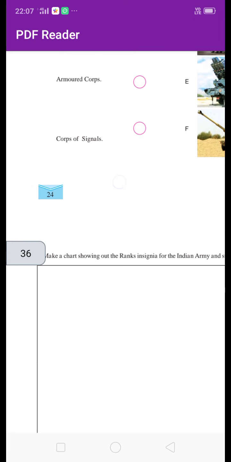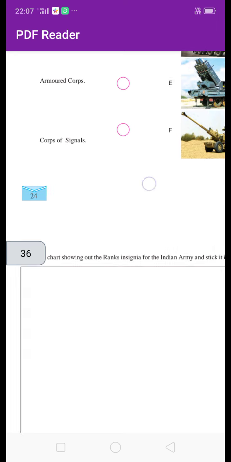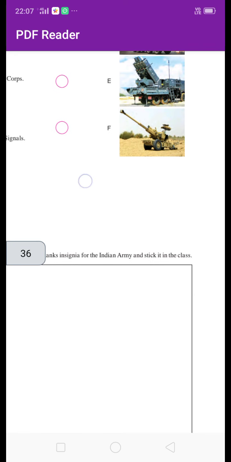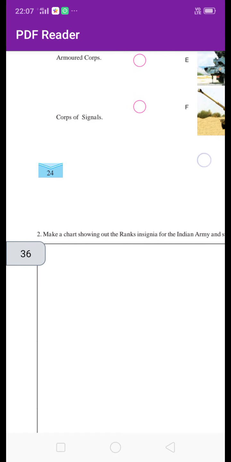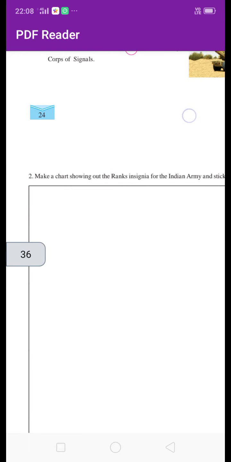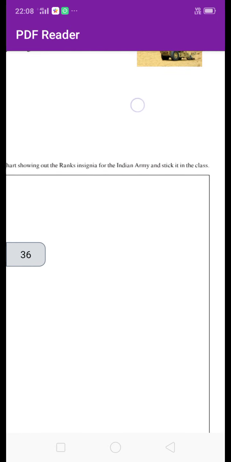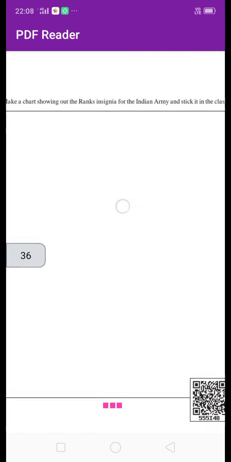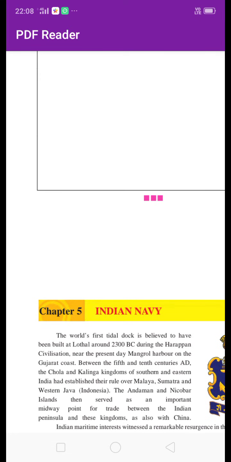And then the second question is, make a chart showing the rank insignia for the Indian Army and stick it in the class. It's a chart activity. You have to prepare the chart, and here you can write the rank insignias for the Indian Army. And this way our lesson finished.